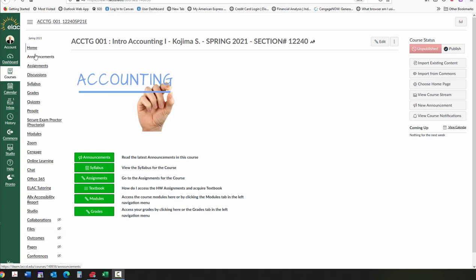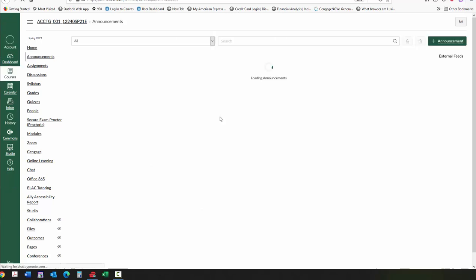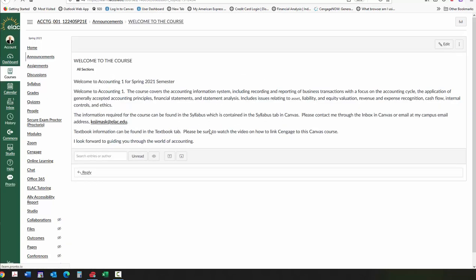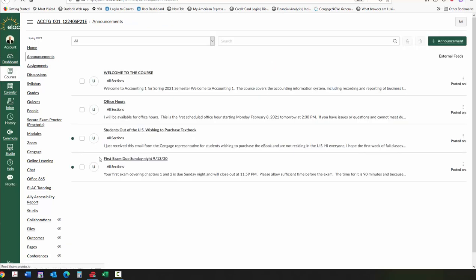If you notice in here, we have the home button and we are on the home page. We will have announcements, and when I make announcements, they will be sent out to you. You just click on that page, and here you'll notice the welcome to the course and the information on how to contact me, but more importantly, all of the announcements will be given to you through this announcements page, and email will also be sent to you with that information.